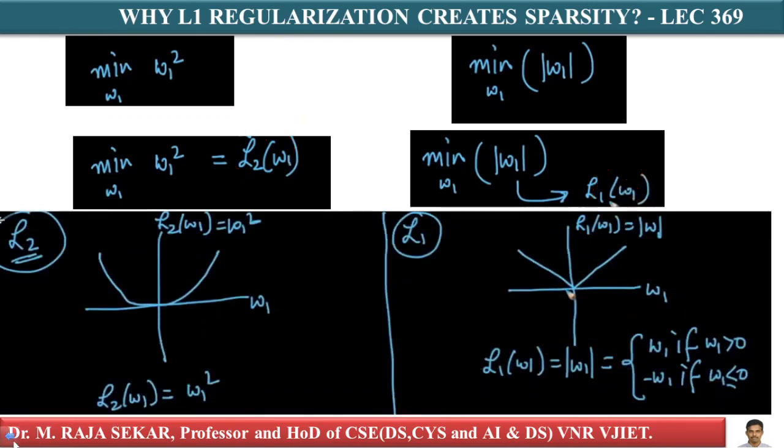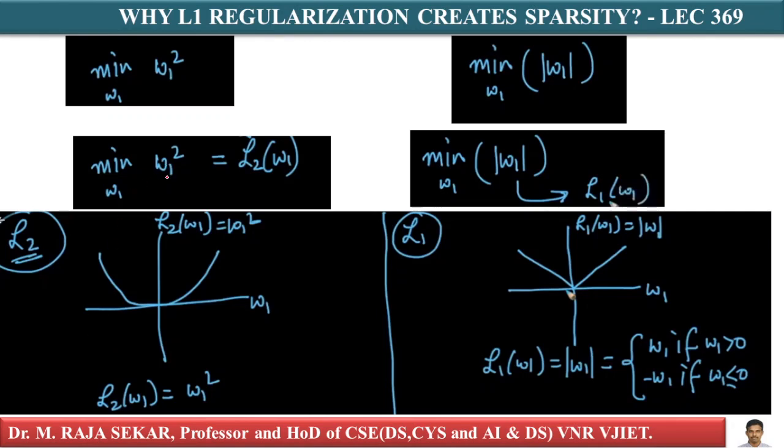What is this w1 square? Let's call this the contribution. Let me take w1 on the x-axis, L2 of w1, that is w1 whole square, isn't it? That is L2 regularization. And this is absolute value of w1, L1 of w1, isn't it? Now let's go and see how it looks graphically. This is a graphical representation, isn't it?